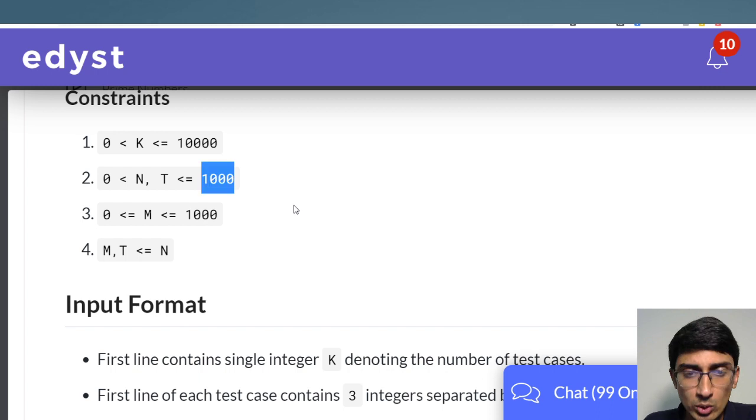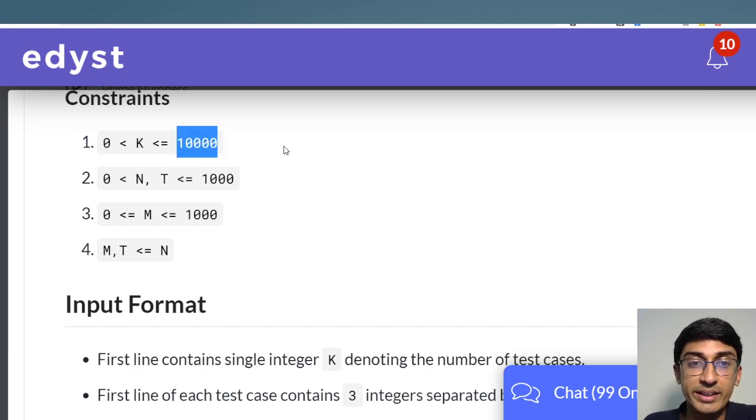Okay. Not only that, the weird thing is m is also big over here. That's also fine. But the weird thing is, in one single test file, there can be up to 10,000 test cases. So let's say you are calculating n factorial by r factorial into n minus r factorial, which is NCR. That is the formula for NCR.